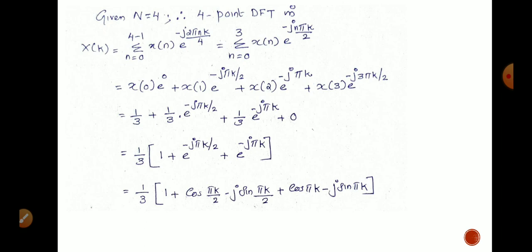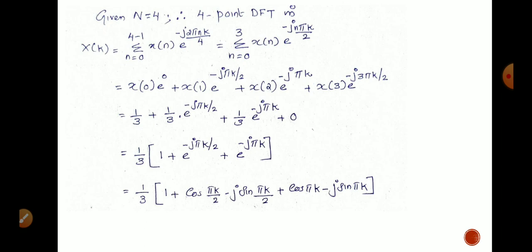Then on expanding this equation, we get x of 0 e raised to 0, on substituting small n as 0, plus x of 1 e raised to minus j 2 pi k by 2 when we substitute the value of n as 1. And when n equal to 2, x of 2 e raised to minus j 2 pi k. And when n equal to 3, x of 3 e raised to minus j 3 pi k by 2. Substituting the values of x of 0, x of 1, x of 2 and x of 3 in this equation, we get 1 by 3. We know e raised to 0 equal to 1.